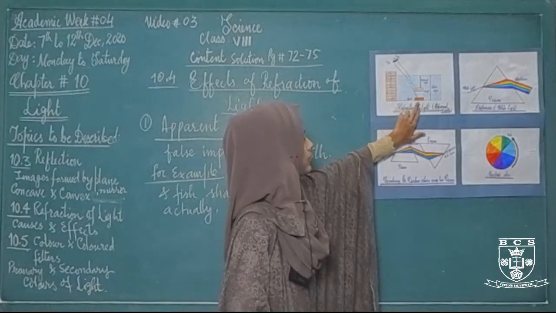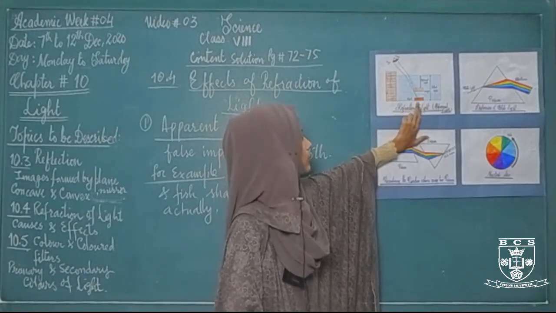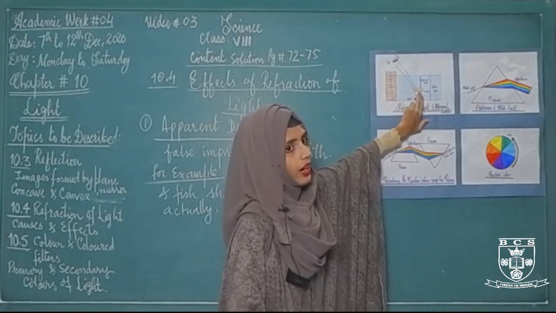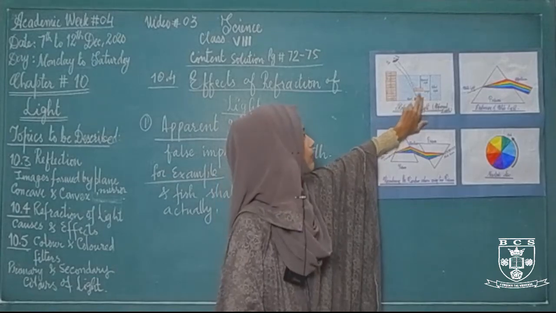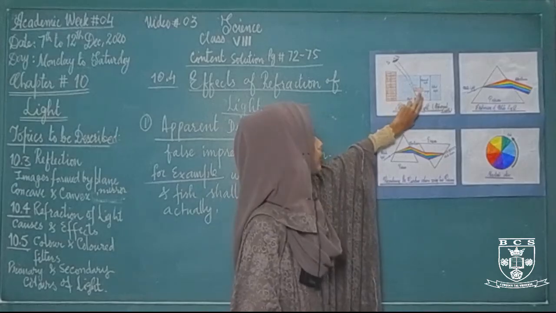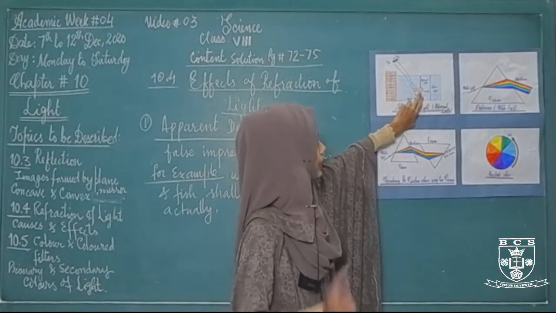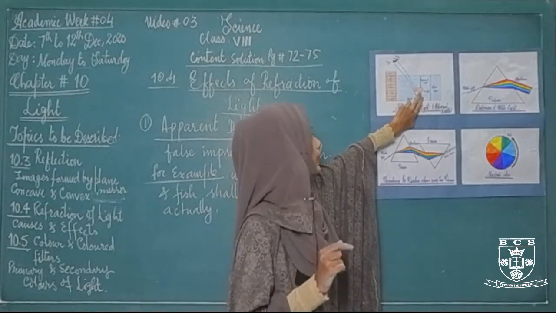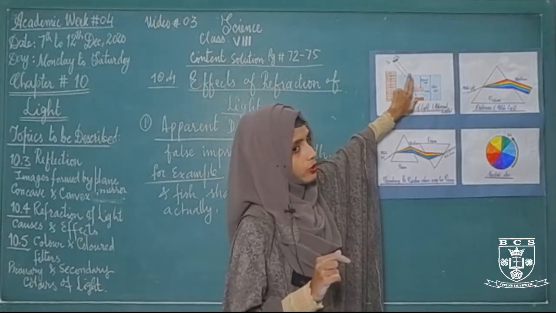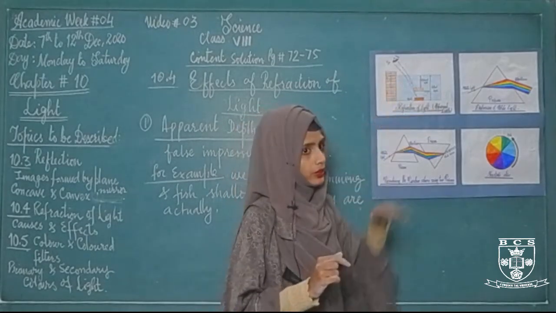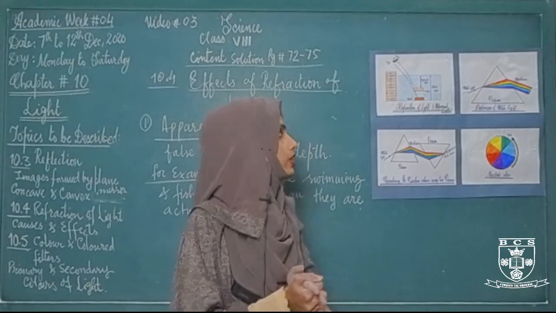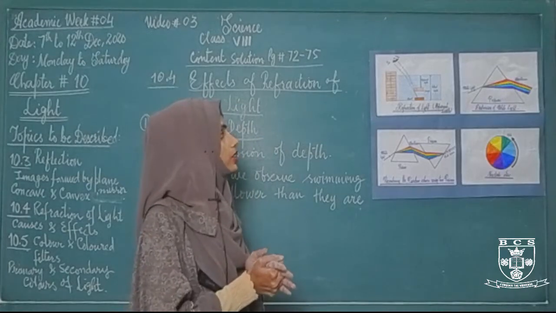You can see that this is an object that is present at the bottom of the swimming pool's floor, but its image is formed above the object. Why is the image of that object formed above the object? Just because of refraction of light. When the light ray strikes that object, it will bend, and from that object light enters into the water, and from water it enters into the air. When the light ray comes out from the water and enters into the air, its speed will increase, so its image is formed just above the object.